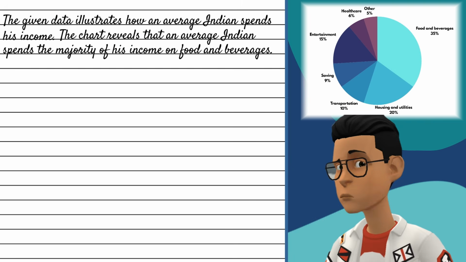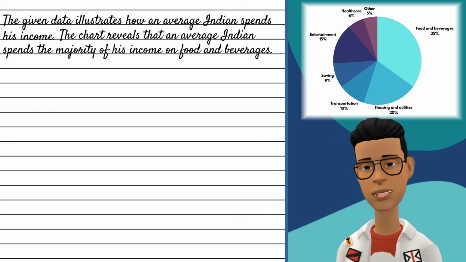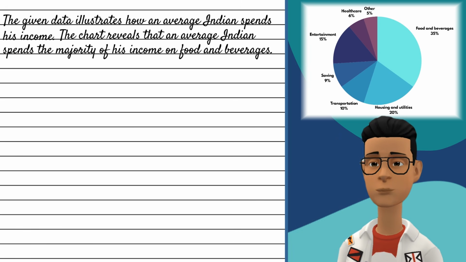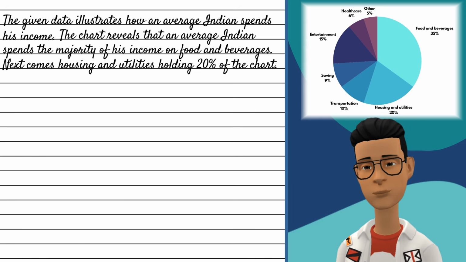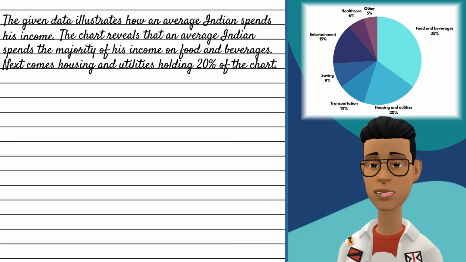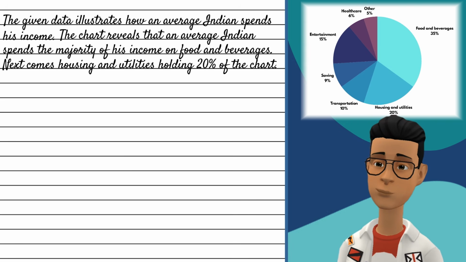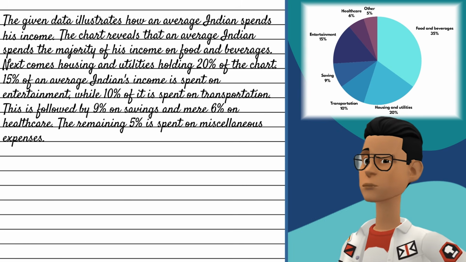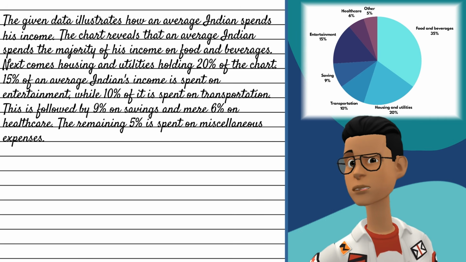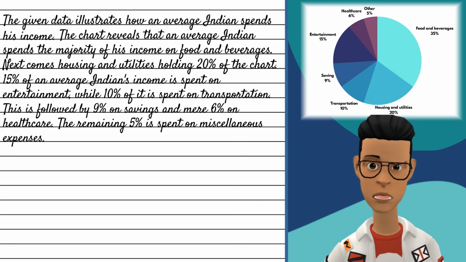Where were we? Now we should write something about housing and utilities. Like this. And we can proceed to write for all the data, keeping in mind to avoid using the same sentence structure. Like this. Did you see how we used cohesive words and comparisons to make it more consistent?